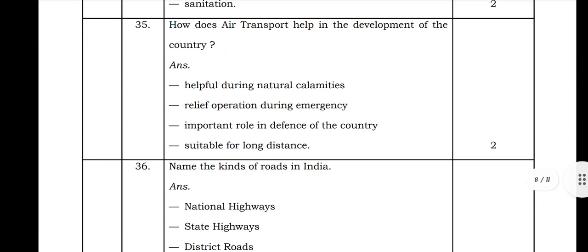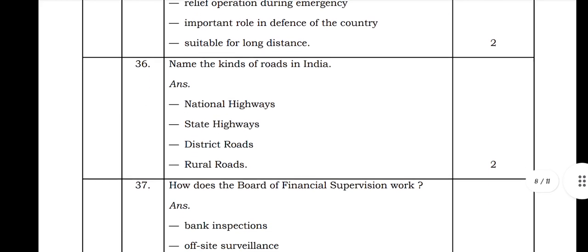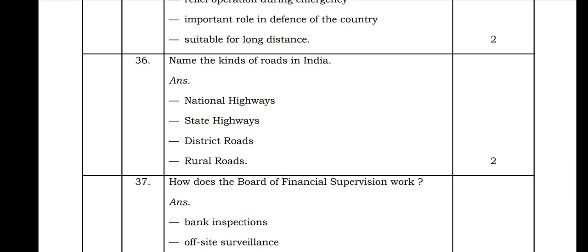Next, how does air transport help in the development of the country? It is helpful during natural calamities, relief operations during emergency, plays an important role in defense of the country, and is suitable for long distance. Next, name the kinds of roads in India. National highway, state highway, district road, rural roads. So these are the kinds of roads in India.